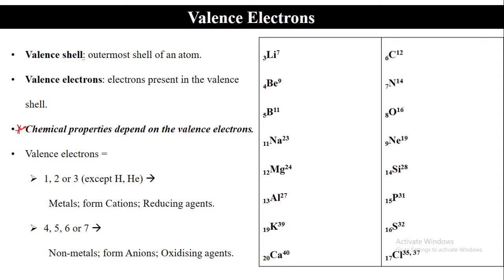Now, from atomic number 1 to 20, there is a table on page number 62, where you are able to see the element, symbol, atomic number, mass number, number of neutrons, distribution of electrons in the different shells, valency, and the property, whether it is a metal, non-metal, or gas, is given.